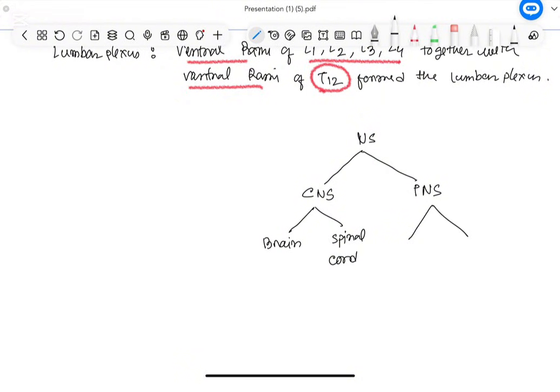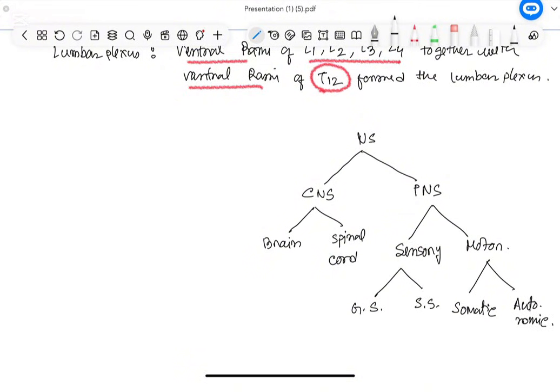Peripheral nervous system communicates with the central nervous system with the help of sensory and motor components. Sensory again has two types, one is general sensory, I am writing in shortcut, another one is special sensory. And motor has two, one is somatic, another one is autonomic. Today our topic of discussion is actually somatic nerve.